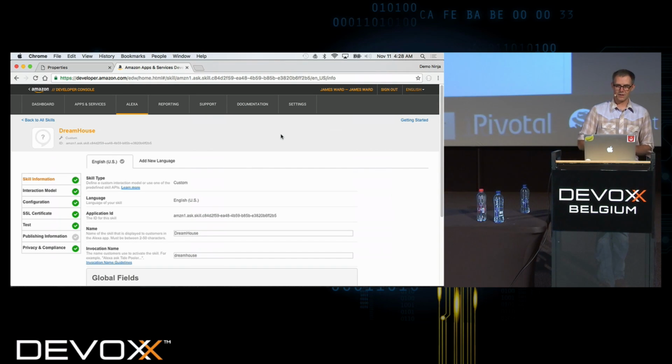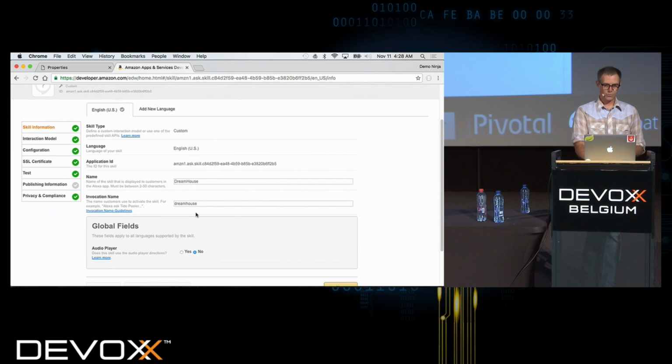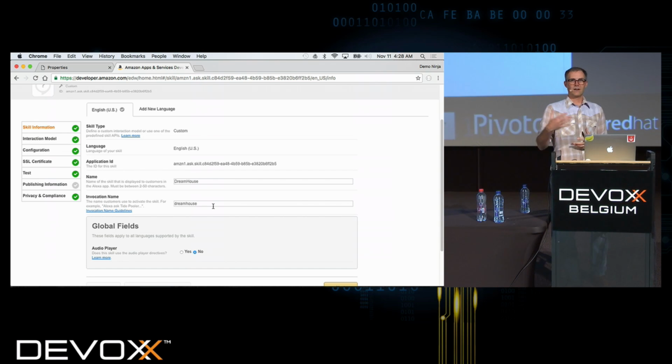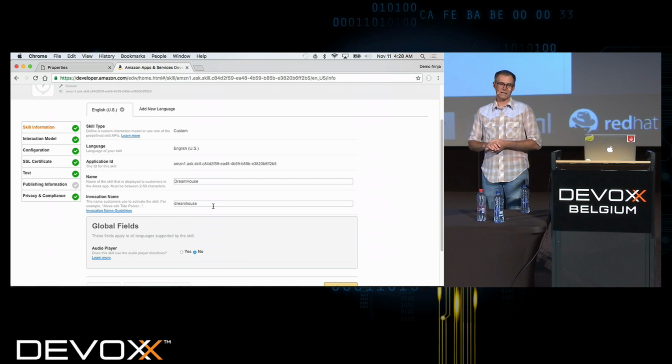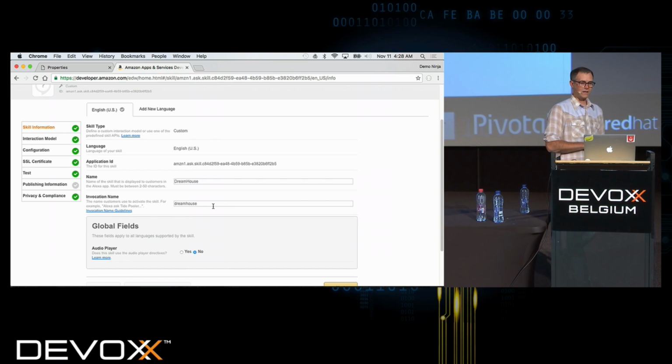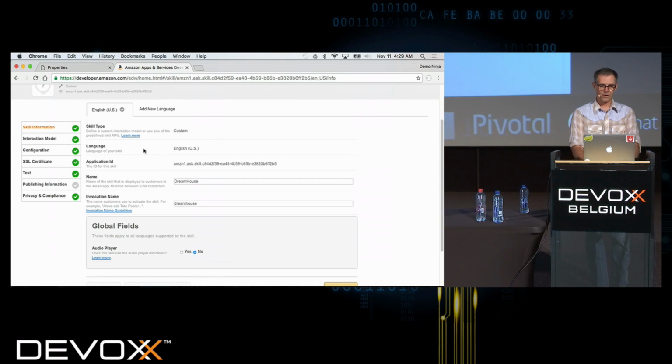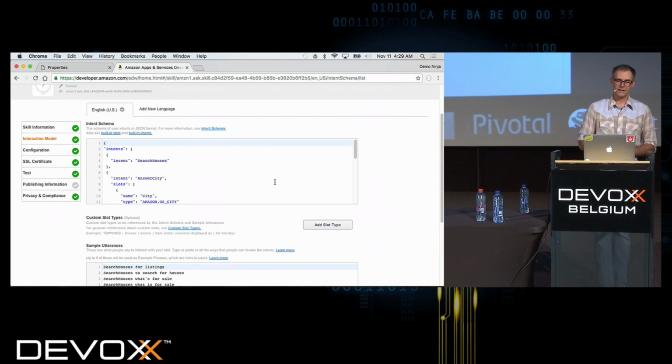When you set up this device, we give our application or our bot an invocation name. The invocation name is the way that we tell the device that we're going to enter a certain application. So I've given an invocation name of Dreamhouse. I'll show you in a second how we actually activate that. But then we define an interaction model.